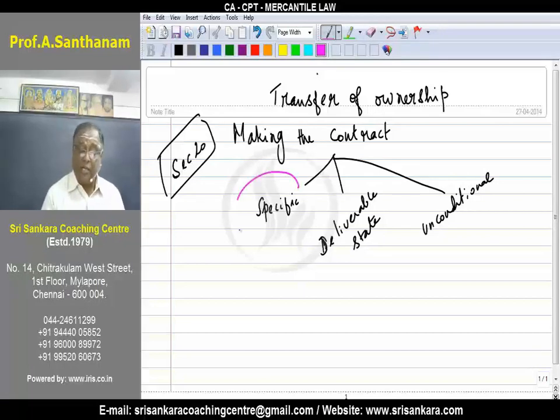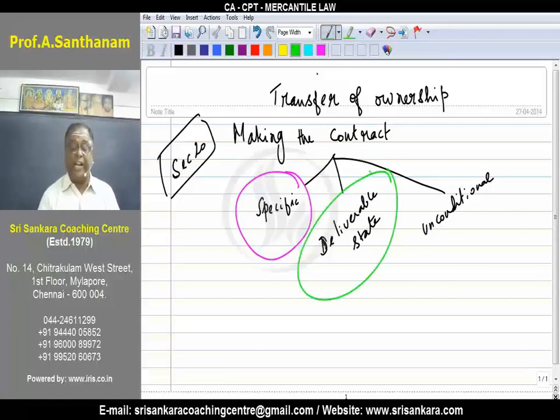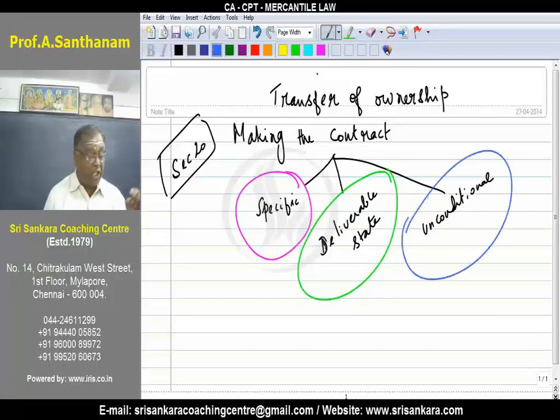If the goods are specific in nature, if the goods are in deliverable state, if the contract is an unconditional one, then we say at the time of making the contract, the ownership is transferred, normally speaking, from the seller to the buyer.